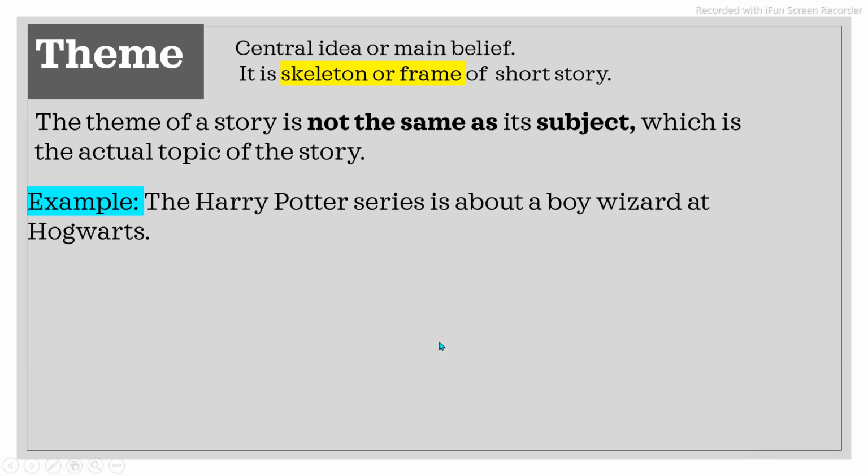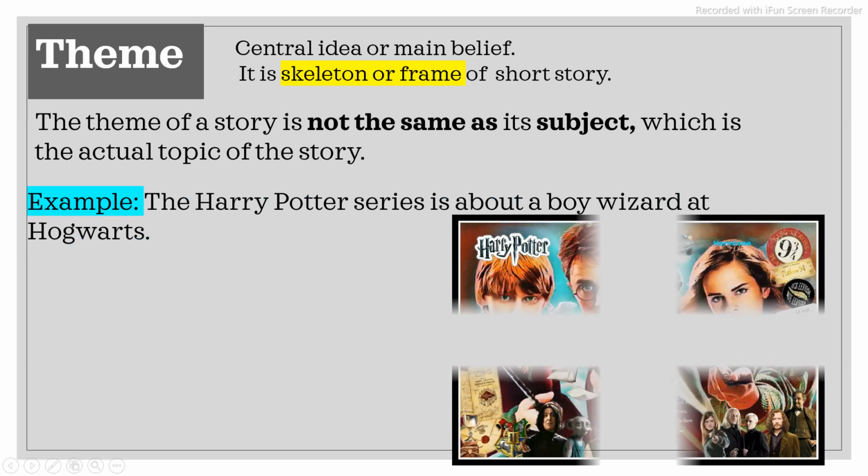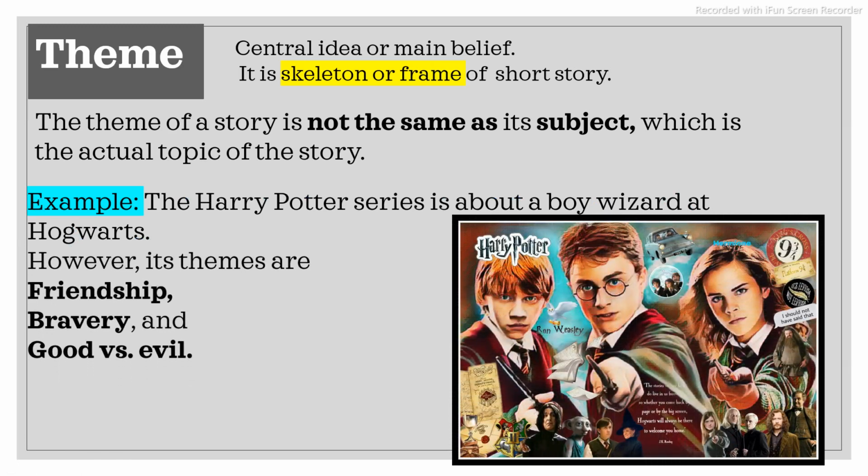For example, if we look at the Harry Potter series, it is about a boy wizard at Hogwarts. Hogwarts is the setting where all things happen. In this story, a variety of themes can be seen, like friendship, bravery, and good versus evil. So one word is capable enough to tell what the story reflects. That is what is called the theme.